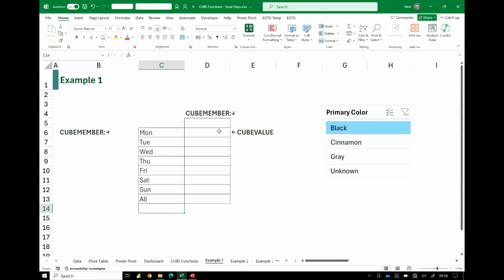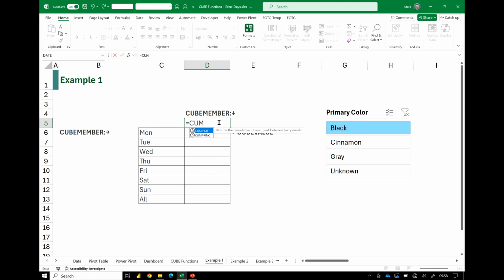So that's got our cube member. So that's got what we can filter our data set by. Now the measure that we want to use is also a cube member. So again, we have to define where our data is. That's this workbook data model.